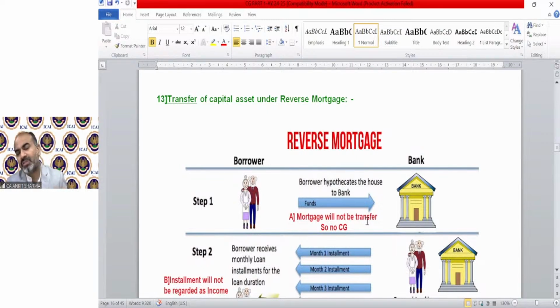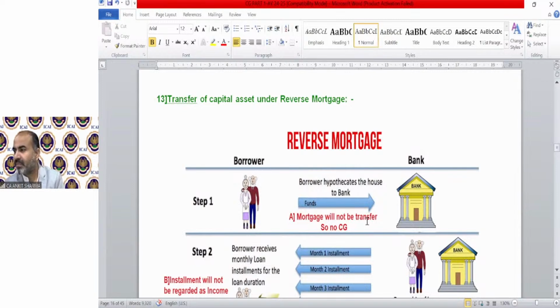If I take shares in exchange in an amalgamation, I am a shareholder of A Limited company. A Limited is going to be merged with B Limited. So now I am getting shares of B Limited in exchange for A Limited. So that is an exempted capital gain. But in the future, when I transfer the B Limited shares, then the purchase price of my A Limited shares, whatever it was, is going to be the cost price for that.